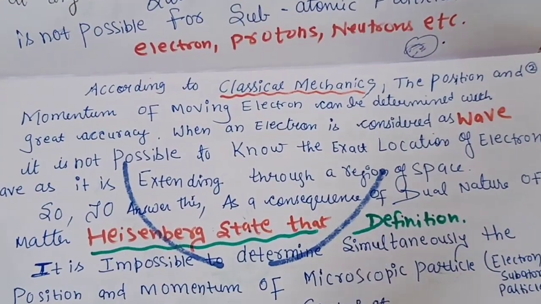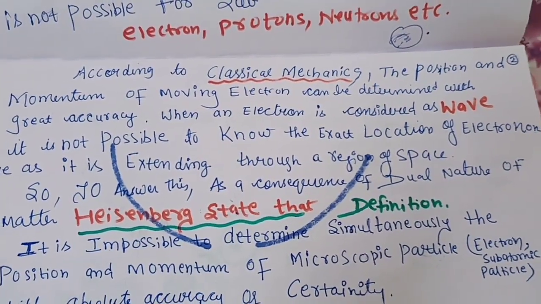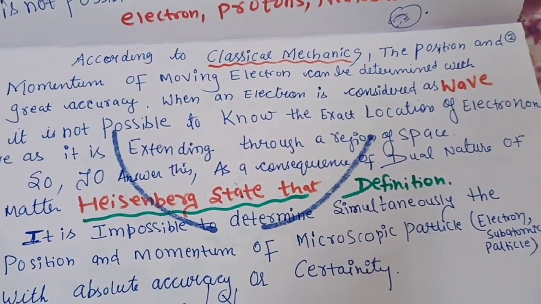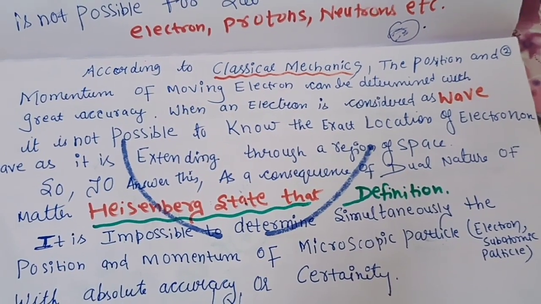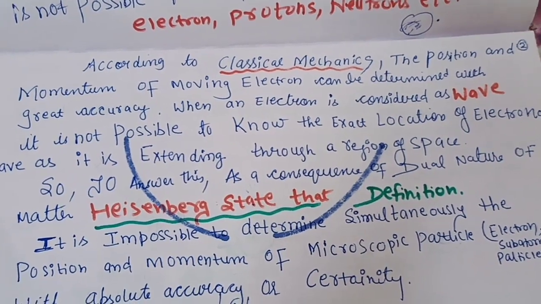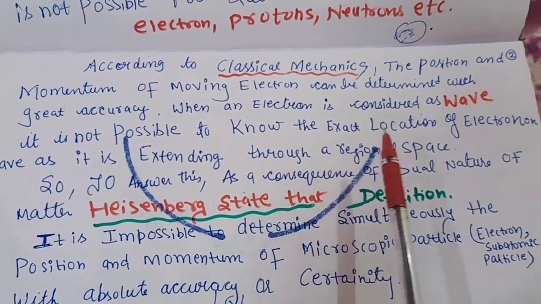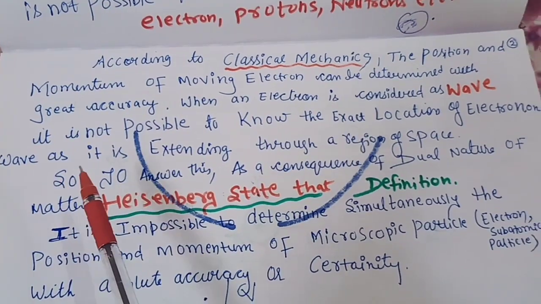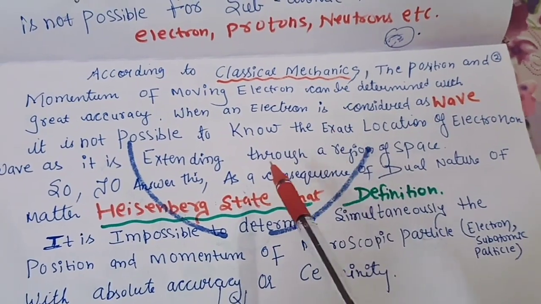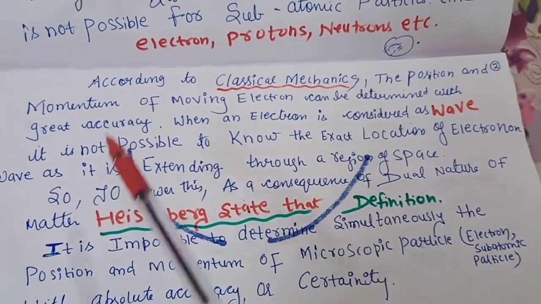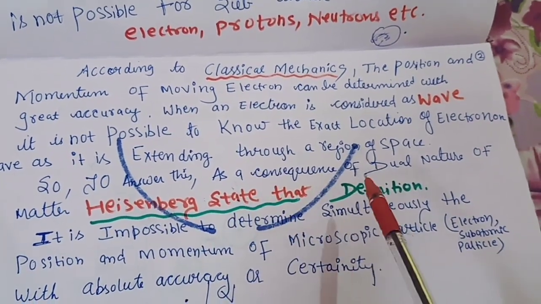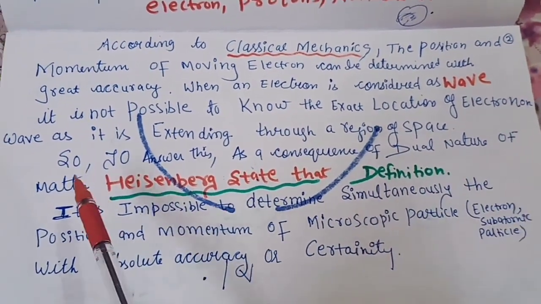According to classical mechanics, the position and the momentum of a moving electron can be determined with great accuracy. But when we talk about quantum mechanics, we are unable to find both the position and the momentum. When an electron is considered as a wave, it is not possible to know the exact location of the electron wave, as it extends through a region of space. As I already explained, the electron is not at one point, it is moving in the whole space around the nucleus. So, as a consequence of the dual nature of matter,